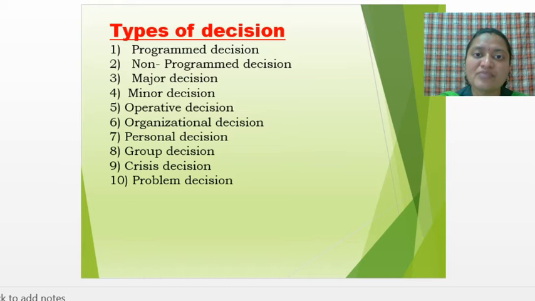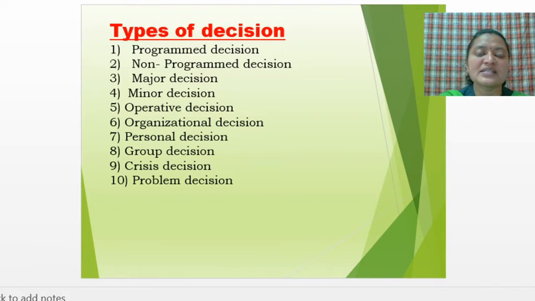Now if many options are there in front of the manager, they will try to analyze the good and bad points, and where they find more good points, they will try to choose or select that alternative or that option, and based on that only they will try to take a correct and a right decision.